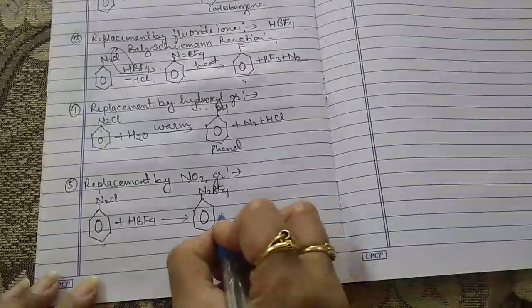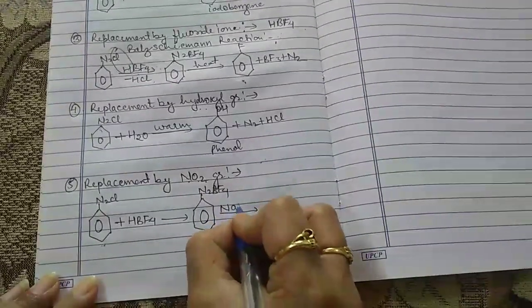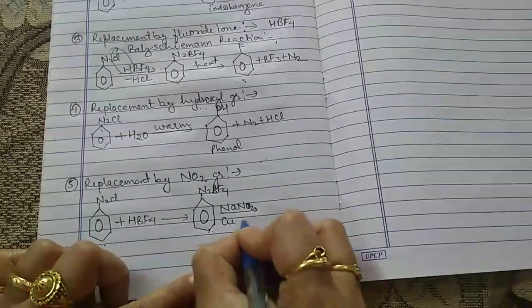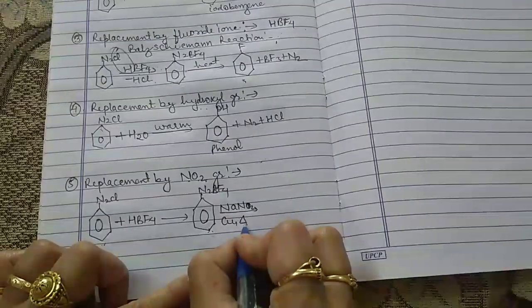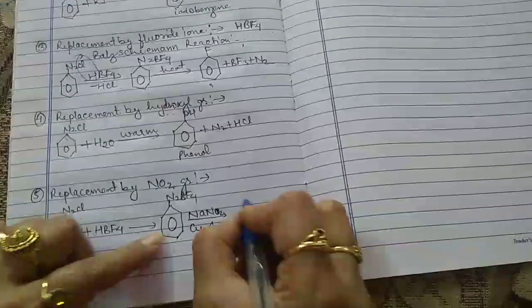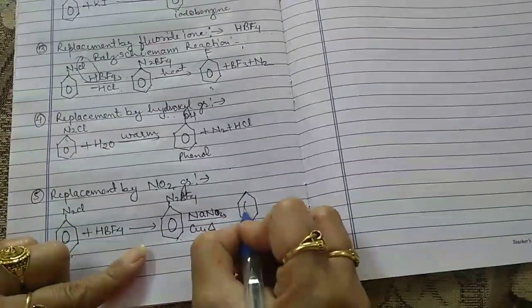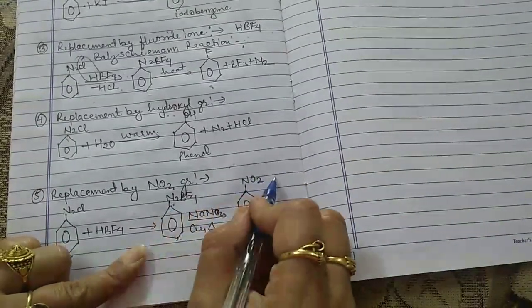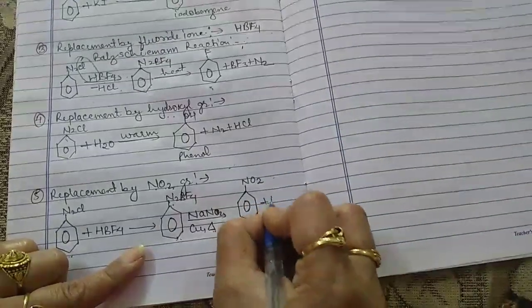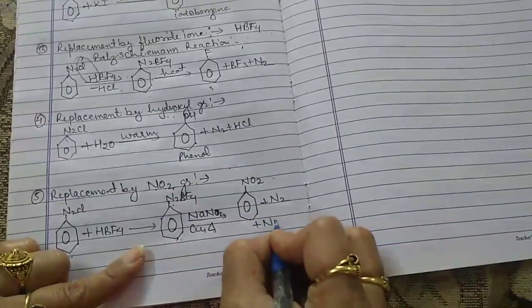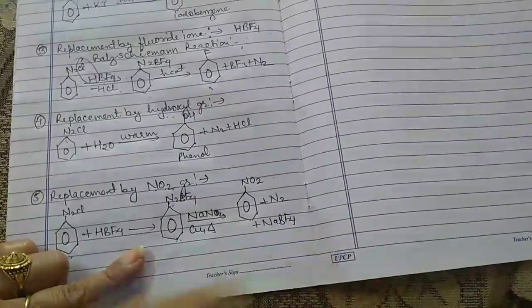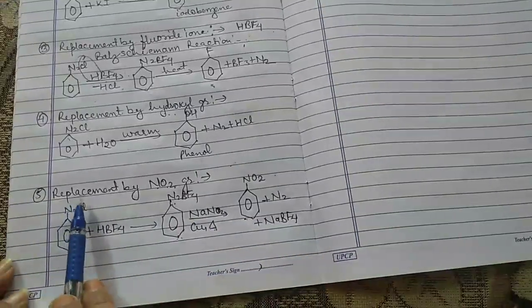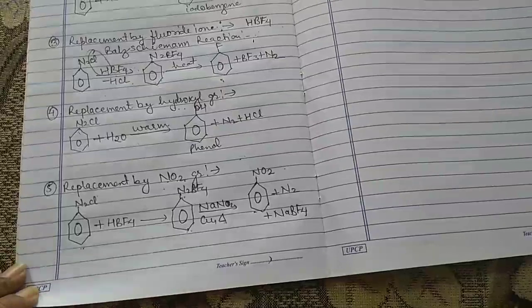When we treat the benzene diazonium fluoroborate with NaNO2, that is sodium nitrite, in the presence of copper, and heat the mixture, this sign stands for heating, we get this benzene ring with NO2. Here the diazo group, that is the N2 group, is replaced by the nitro group, that is NO2, plus N2 plus NaBF4, the sodium fluoroborate, and this one is nitrobenzene. So this is the replacement of the diazo group by the NO2 group.